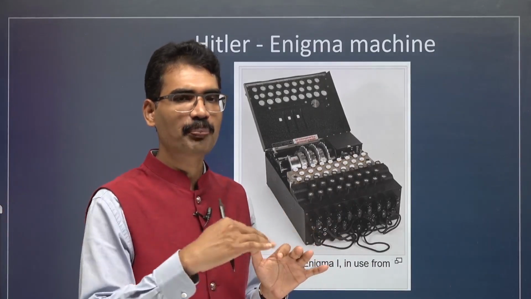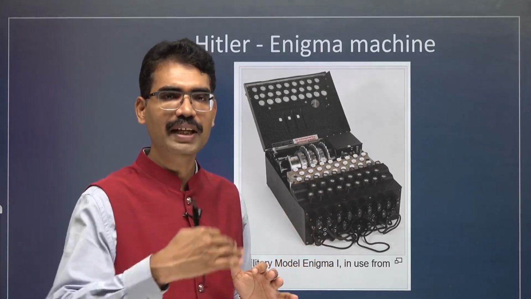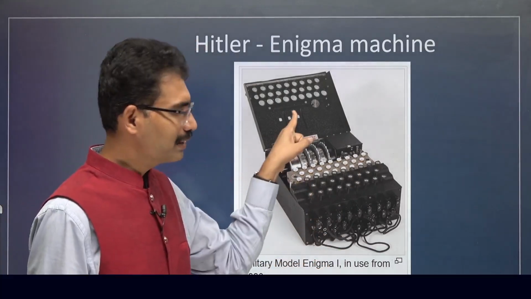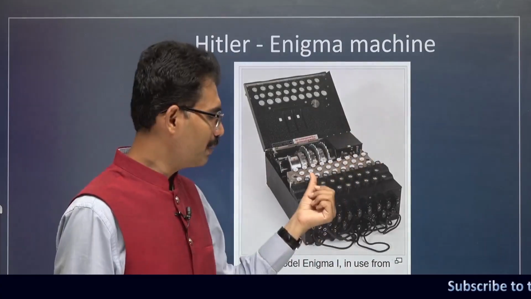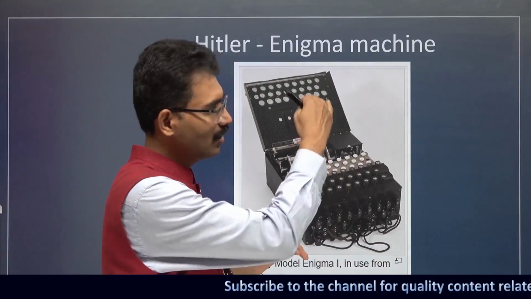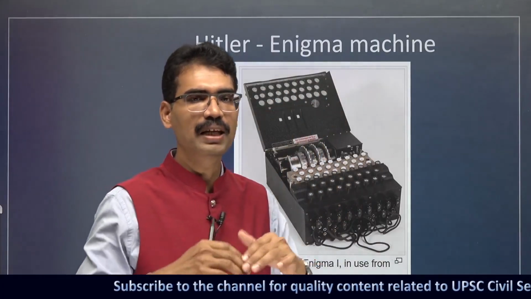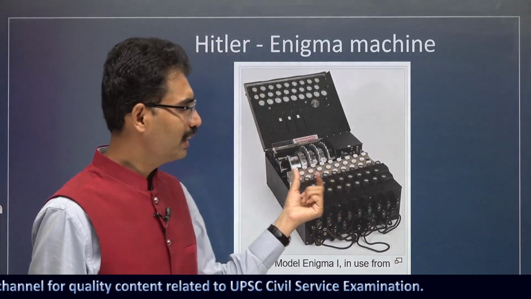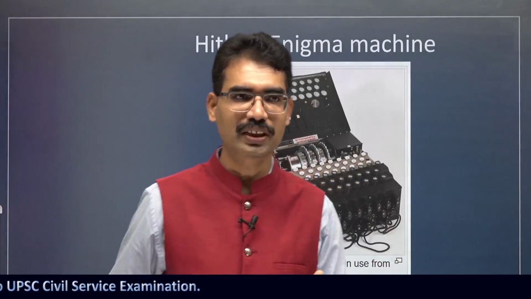Cipher means a program or algorithm to encrypt and to decrypt. If you type A, the message will be something like X. If you type B, the message will be something like Z. So you don't know what is the real message and what is the encoded message. Billions of possibilities are possible because of this machine. That's why it became a very big, complex task for the British to decode it.